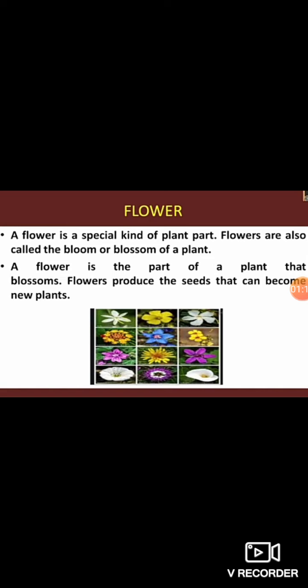A flower is a special kind of plant part. Flowers are also called the bloom or blossom of a plant. A flower is the part of a plant that blooms. Flowers produce the seeds that can become new plants.